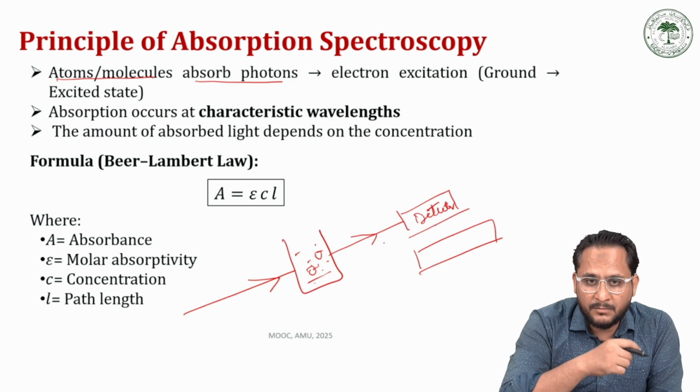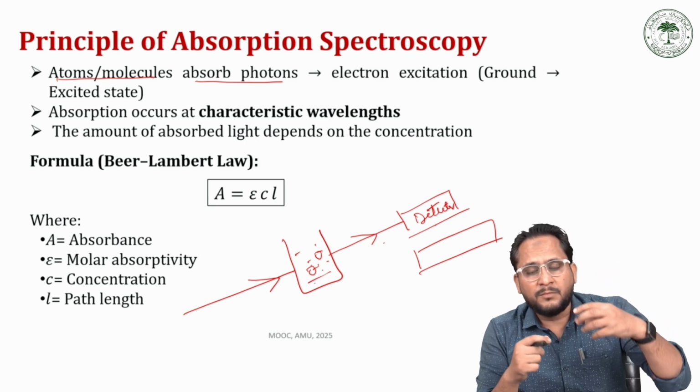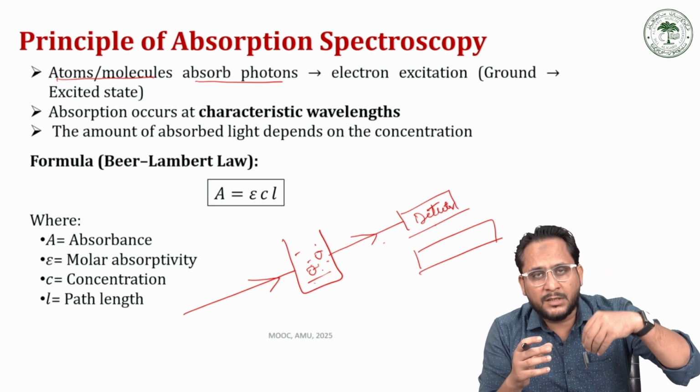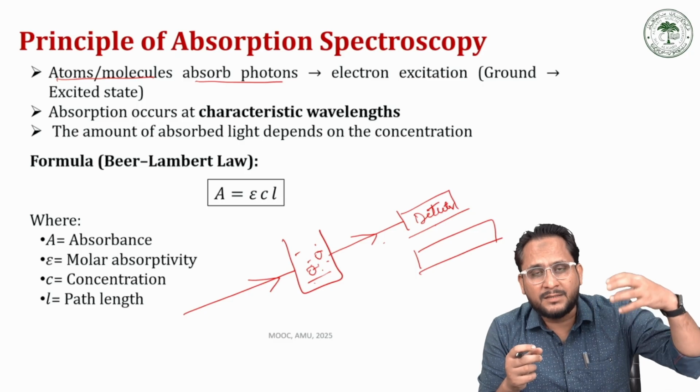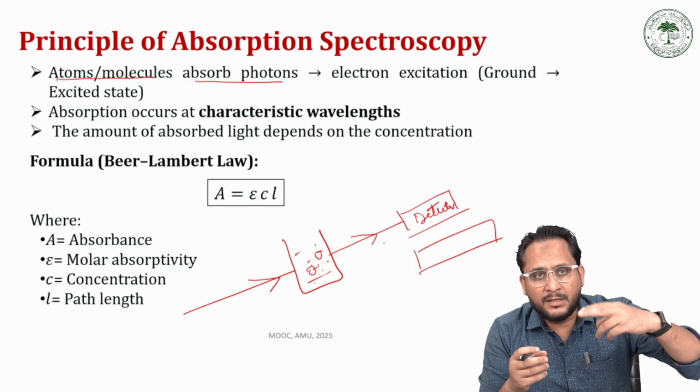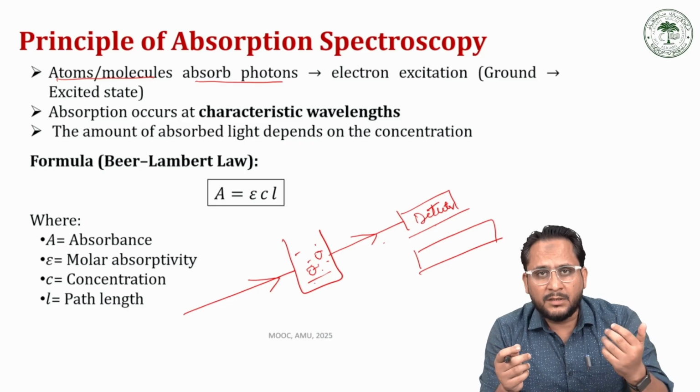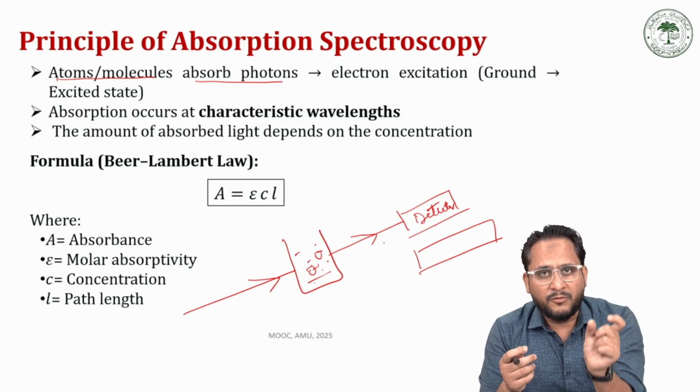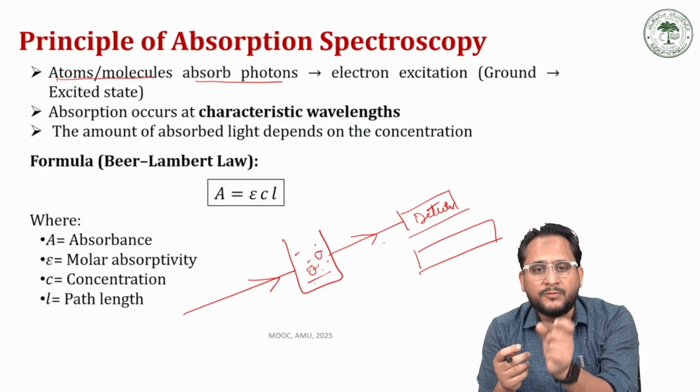I explained in the previous class that electromagnetic radiation is nothing but what is created when a subatomic particle is excited in an electric field: it creates an oscillating electric and magnetic field that are perpendicular to each other, and they carry energy in the form of small packets. Those packets are called photons.